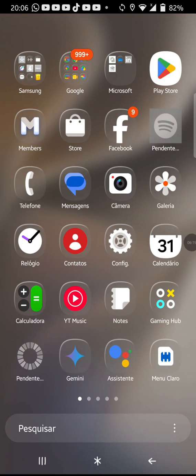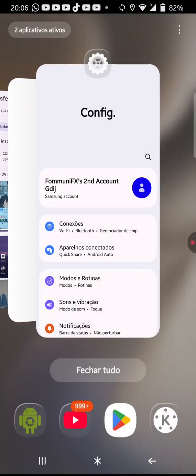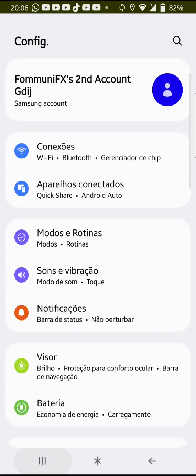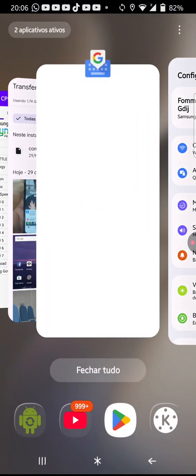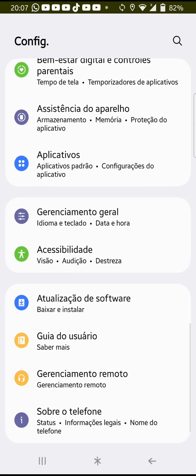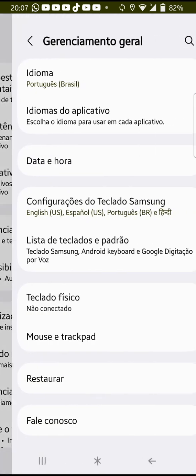First, go to settings. Then scroll down until you see this thing right here. Then tap on it.